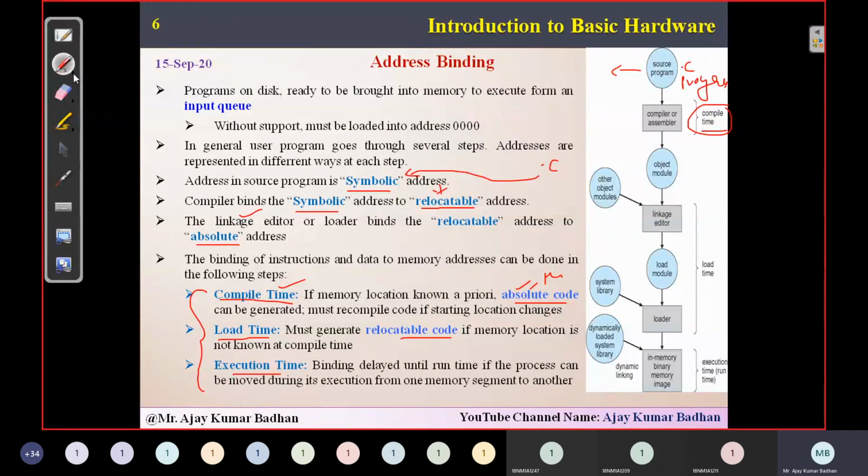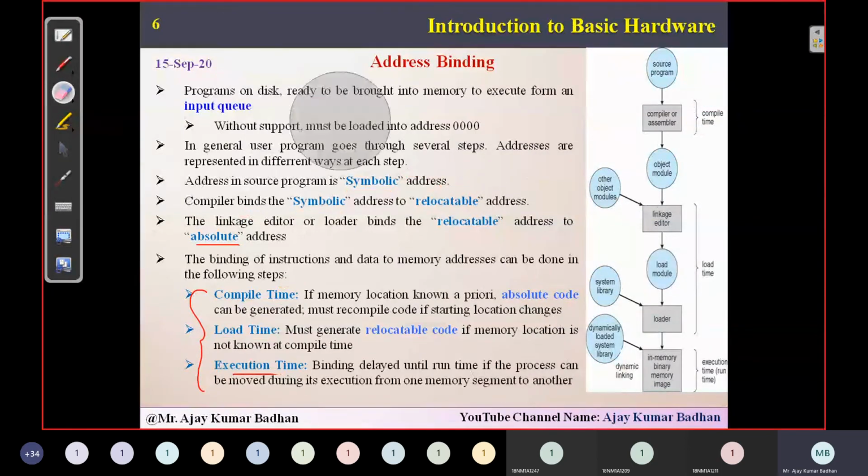Okay, now first let me explain the diagram so that it becomes clear for you, so then we can understand this. So first thing, you people are writing a program. After writing, you are compiling that program. Then you will get a .obj file. I think you people know very well. Now that .obj file will not be executed now. See, this is the process.